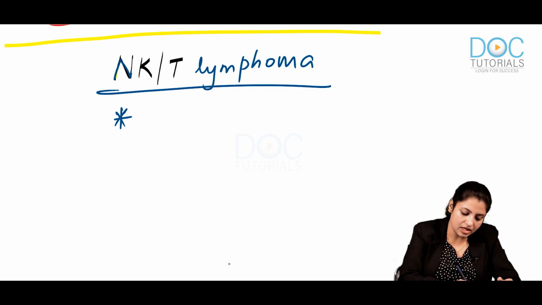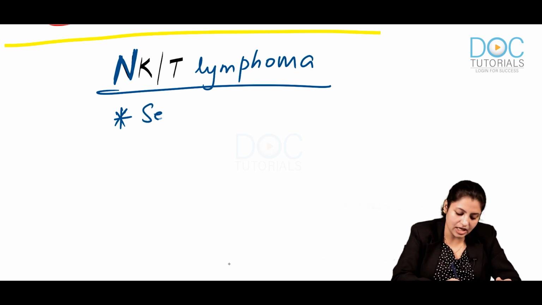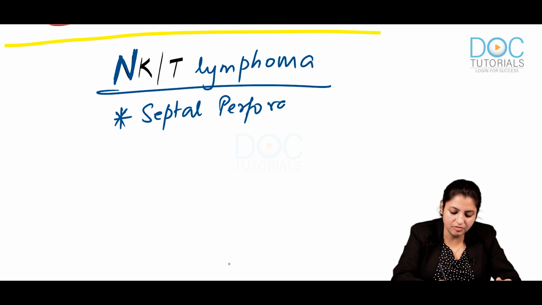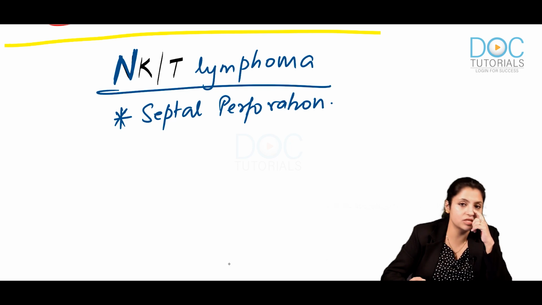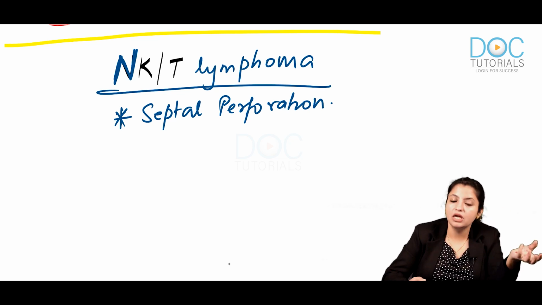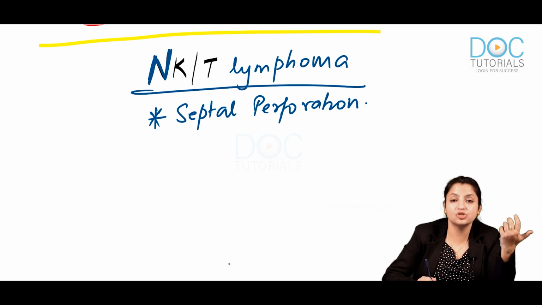The name is NK, starting with N, so it typically affects the nose, so they usually have septal perforation. These patients usually present with septal perforation, and these are very fatal. People who get this lymphoma usually die.